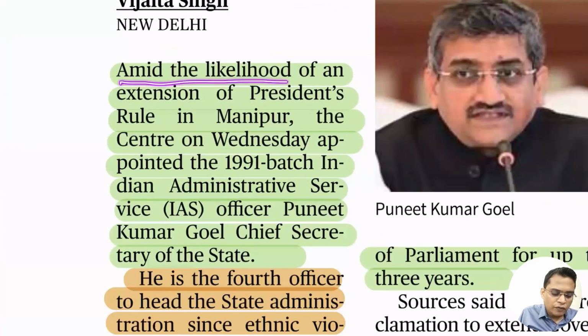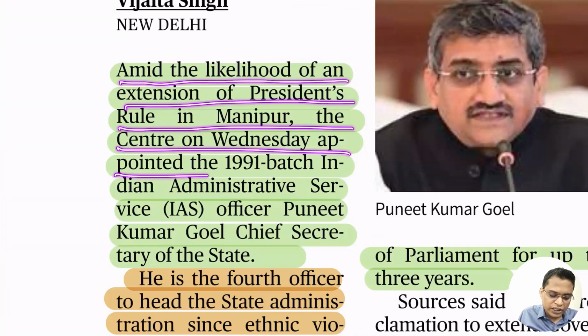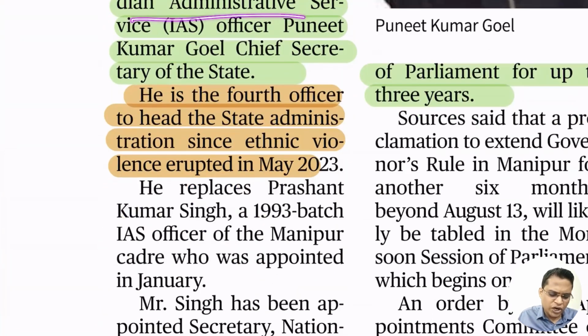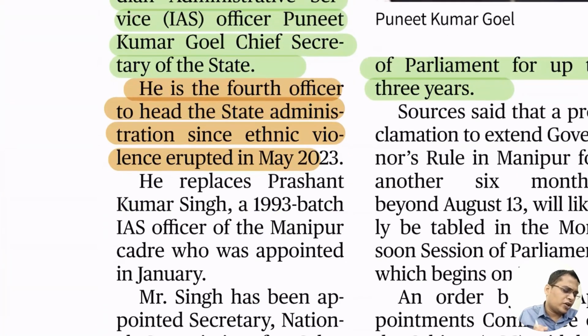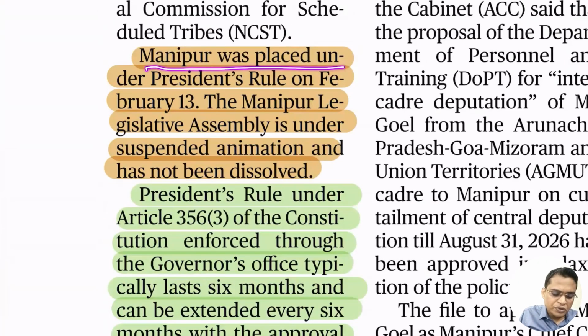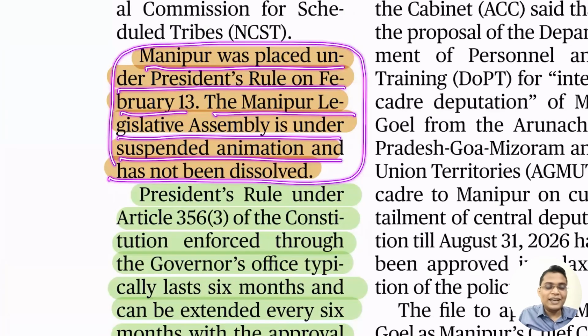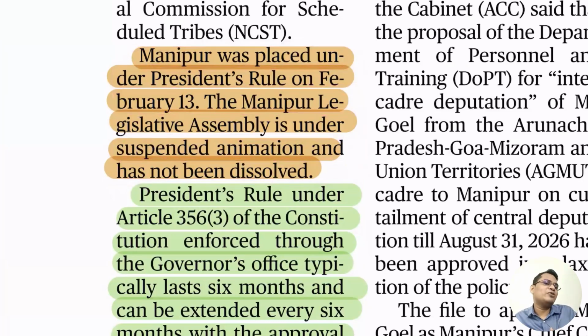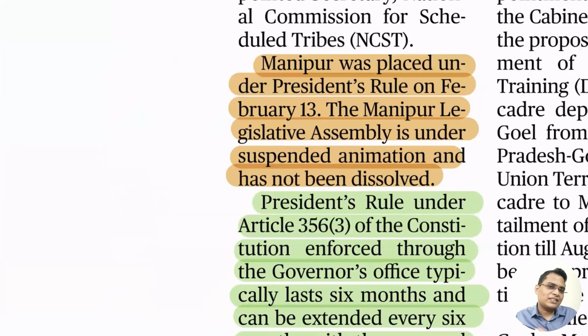Amid the likelihood of an extension of President's rule in Manipur, the center on Wednesday appointed a new IAS officer as chief secretary. No need to remember this name, just understand the context. Manipur was placed under President's rule in February, and the Manipur Legislative Assembly is under suspended animation. So dear students, from here it can be a very good question. It can ask a very good question.